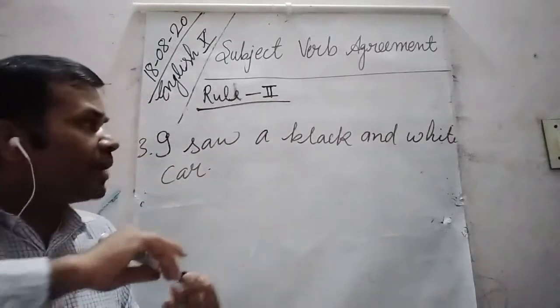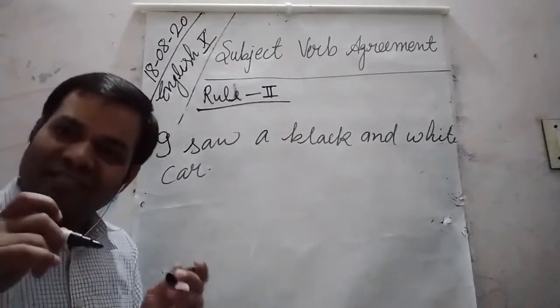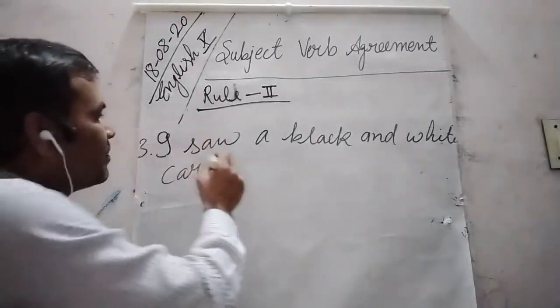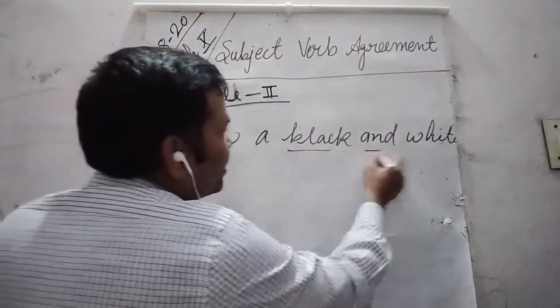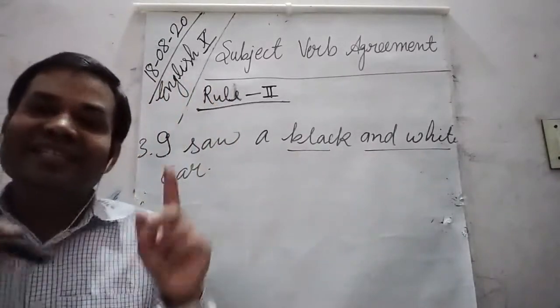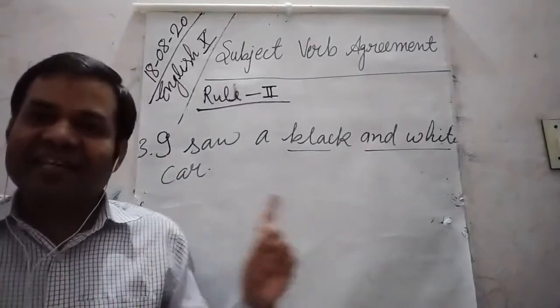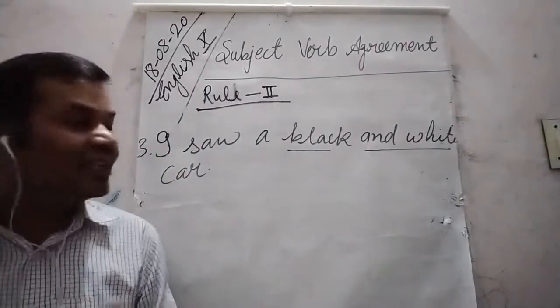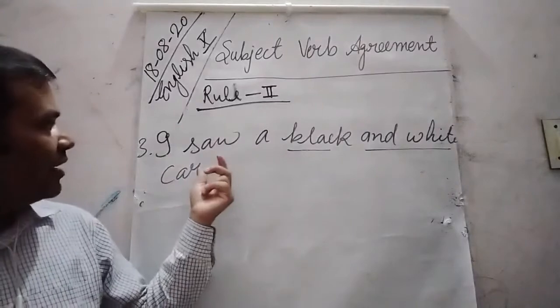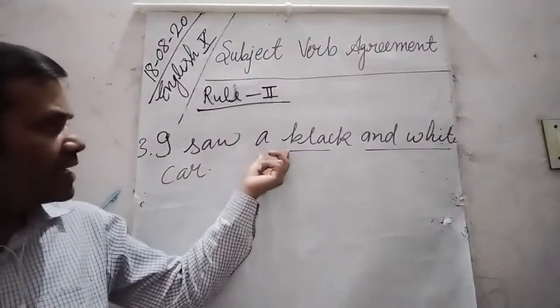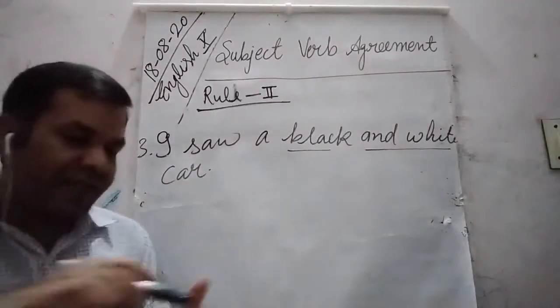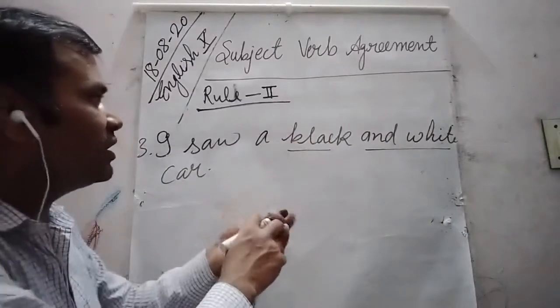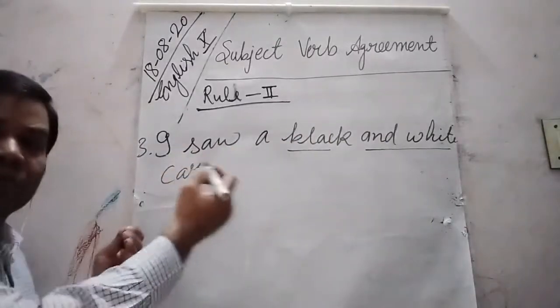Here, dear students, black and white are referring to a single car. They are referring to one car. So that is why a has been used here. Or let us make it a subject, then it will be more clear.